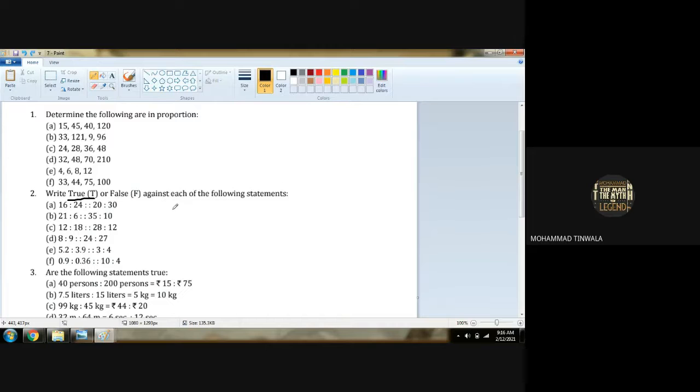Now A. we have to simply write true or false where the statement is given, but we cannot write directly true or false. This is not a theoretical part. We have to simply solve that. Solve as sum number 1. Here the terms are given divided in ratios, and they have shown in between the four dots, the symbol that they are in proportion. Now whether these two ratios are in proportion or not, that is what we have to check. Where not, write false; where they are, write true. Understood?